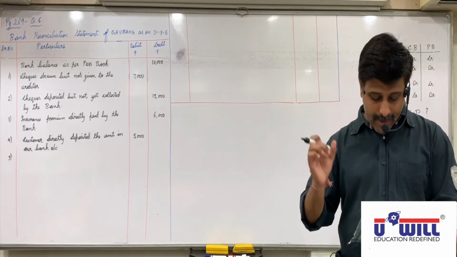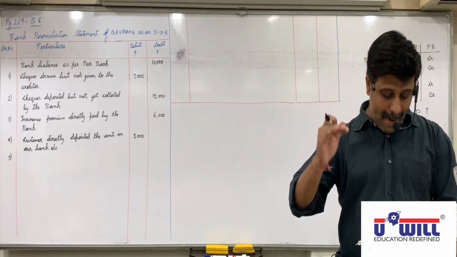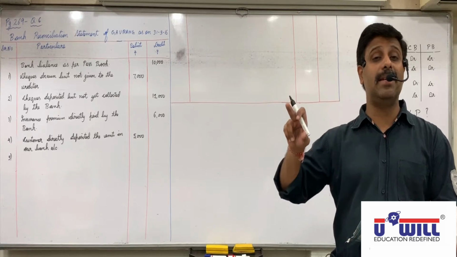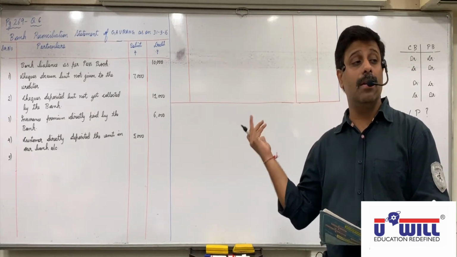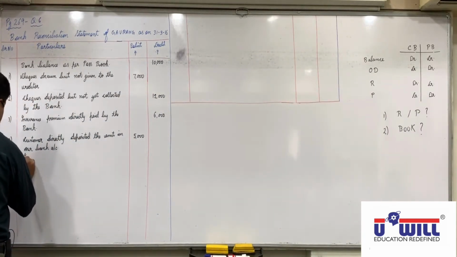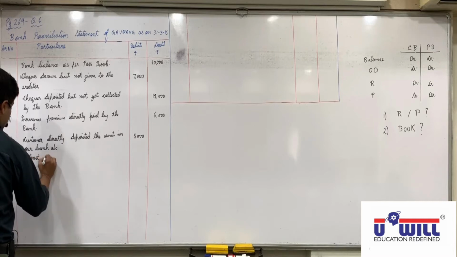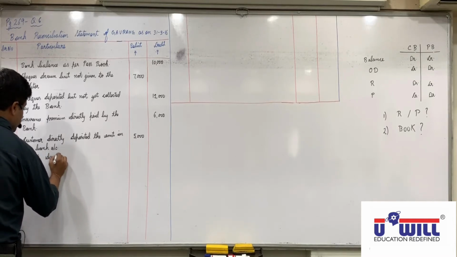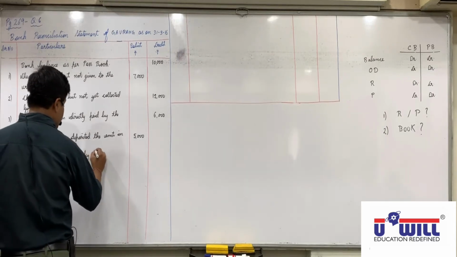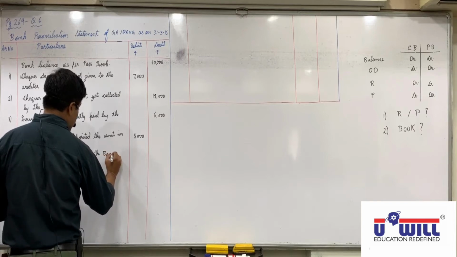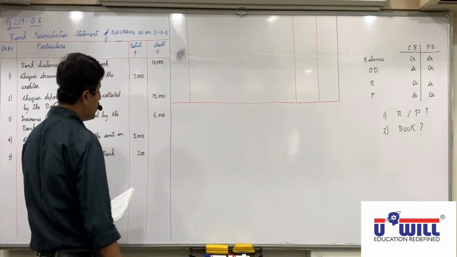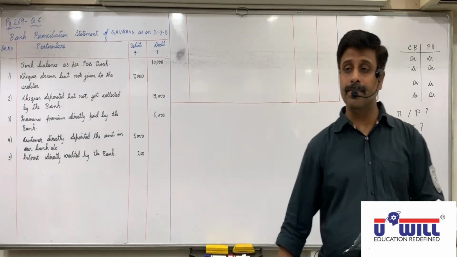Bank has directly credited, so no need to see the workings. Now bank has credited interest of 200 and recorded in passbook but not recorded in cash book, means it is credited in passbook but not debited in cash book, so debit in PRS. Interest directly credited by the bank. So 200 is credited in passbook but not debited in cash book, so debit in PRS. Any doubts up till here?